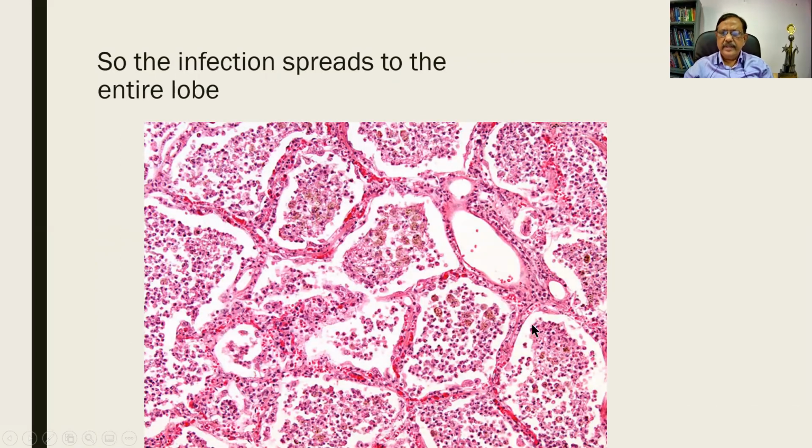And this is exactly happening microscopically. This diagram is just to show you a scheme. The different alveolar spaces are filled with exudates, producing a consolidation. And how did this happen? We had explained in the previous slide that one focus leads to spread elsewhere.